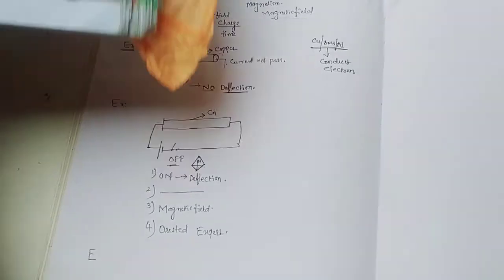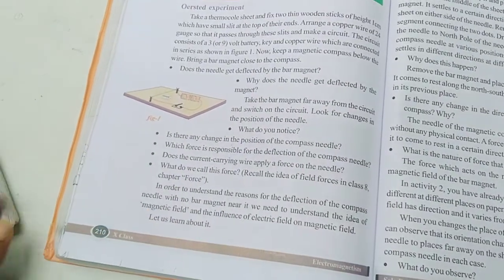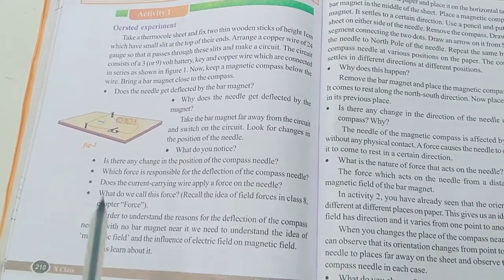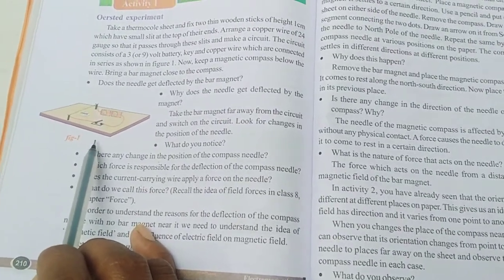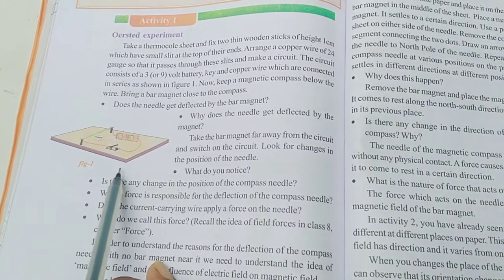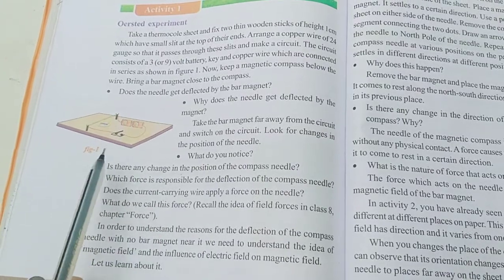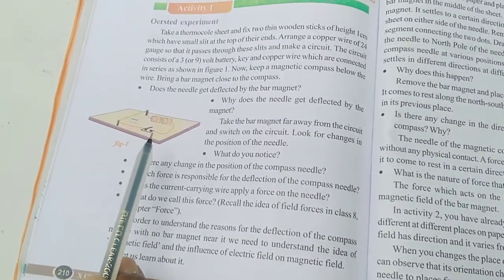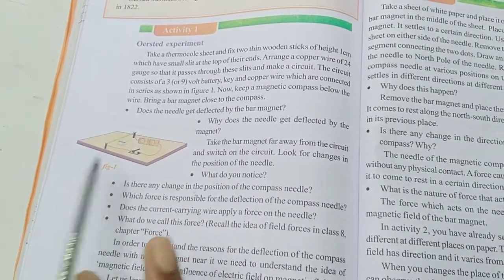So first one is here. Here we are taking the first Oersted experiment. What is the question? How can we verify that a current carrying wire produces a magnetic field with the help of the experiment done by Oersted? What is the aim? The aim is to verify that the current carrying wire produces a magnetic field.